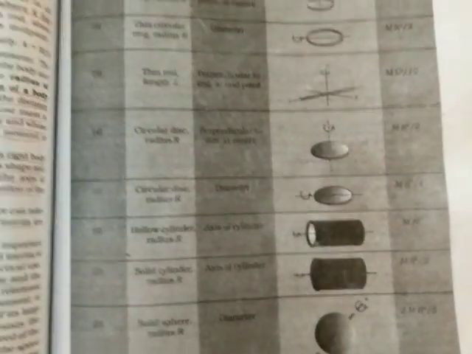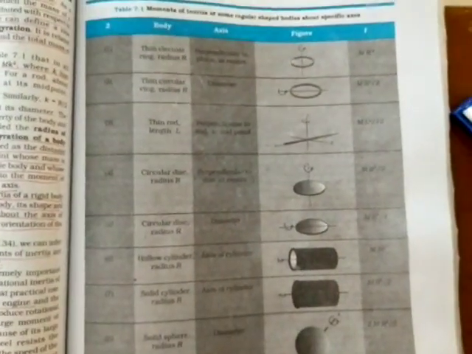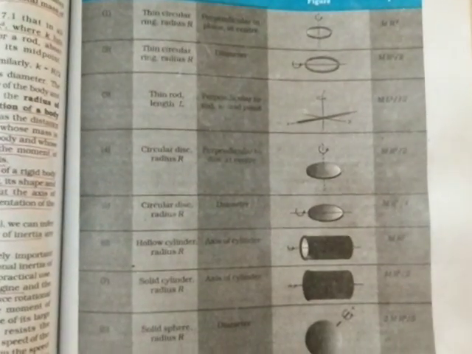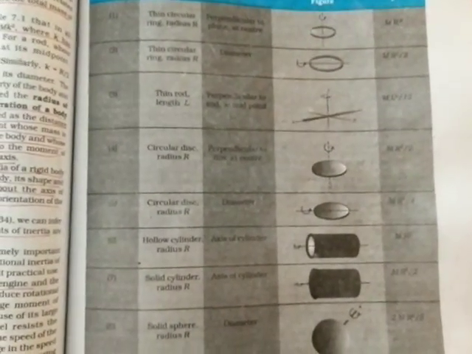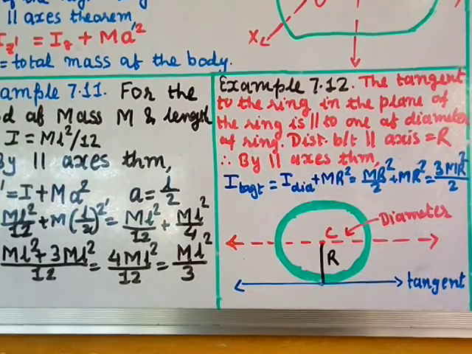So this is a table given in your textbook. You can just study it, and these are the ones I have used to solve examples 7.10, 11 and 12. We'll keep this much for today.